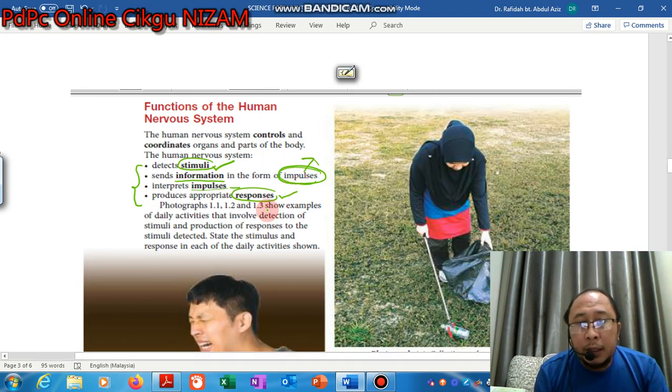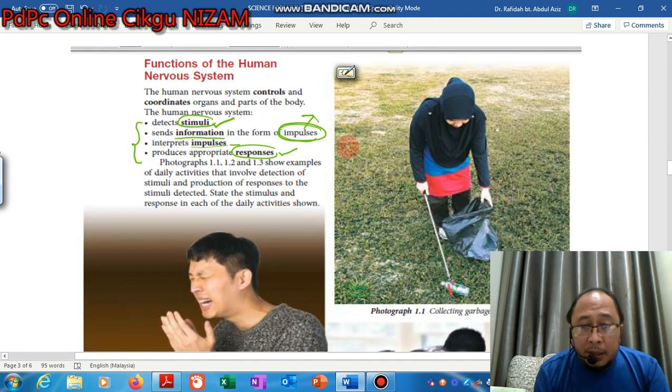So based on the picture or diagram given here, these are examples of daily activities that involve detection of stimuli, and then how it produces a response for the stimuli that is being detected.